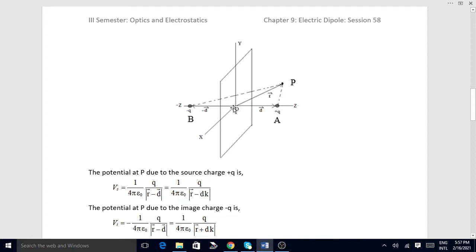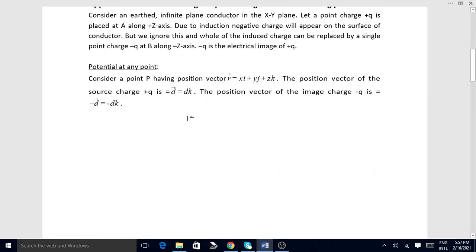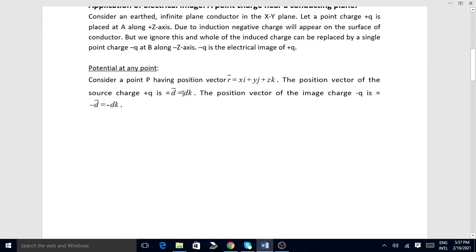Therefore, this small d vector distance is equal to d into k, where d is the magnitude of the position vector and k is the unit vector along the z axis.